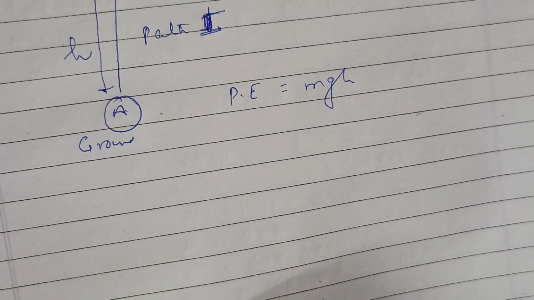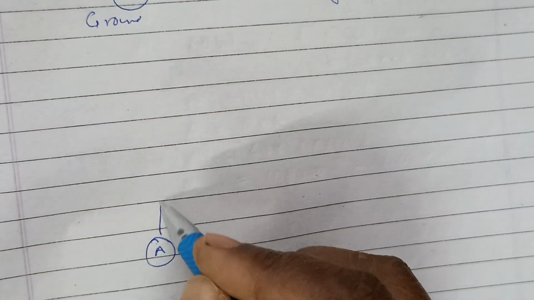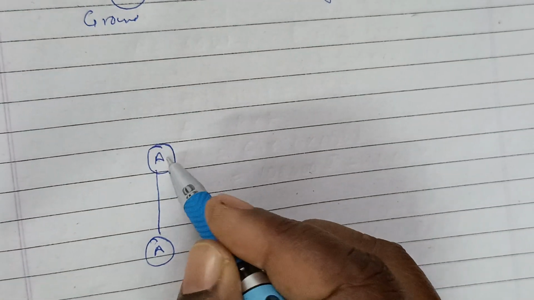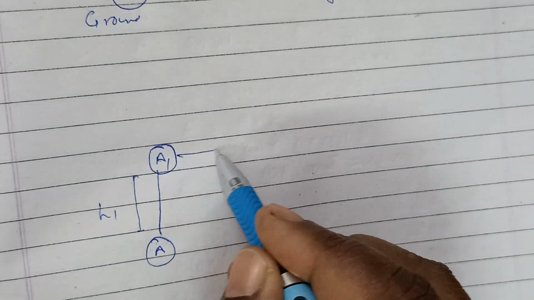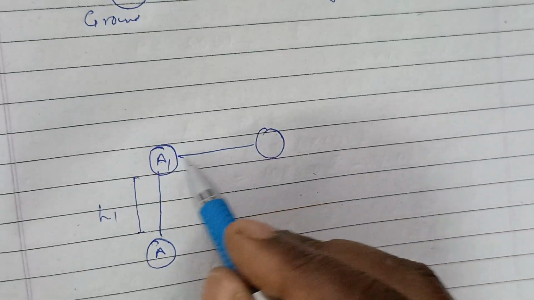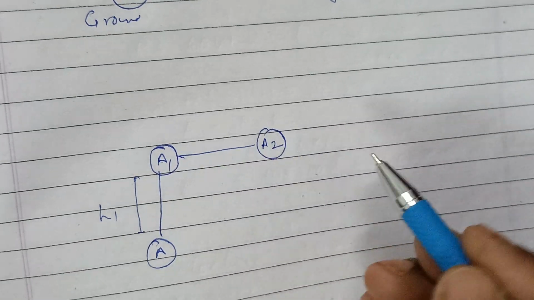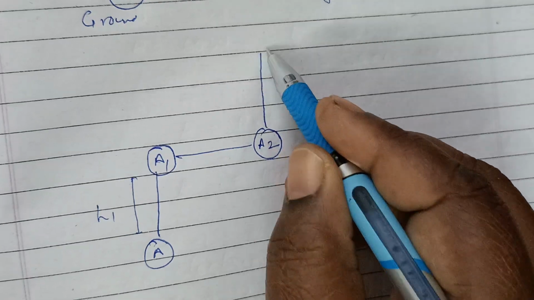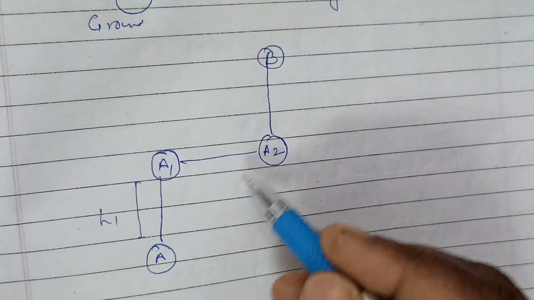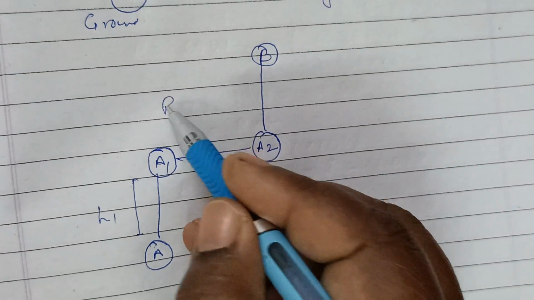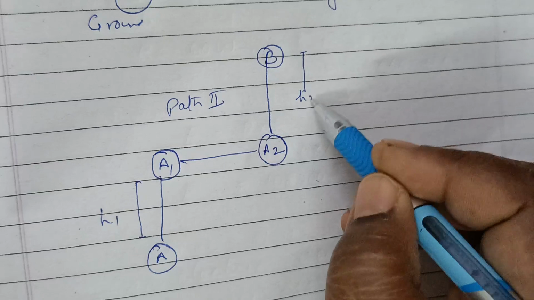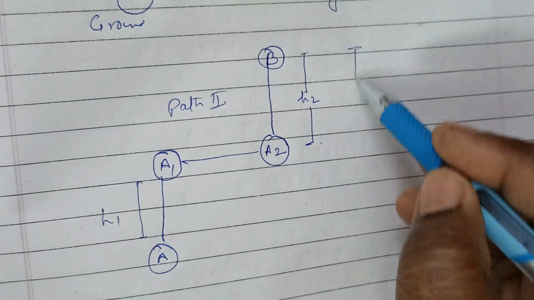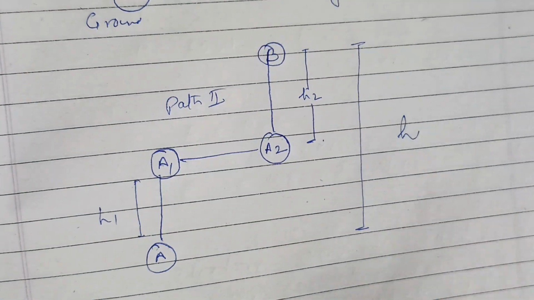Suppose that initially the ball is at A. Now from here I have taken this ball to A1. This is another position, and its height I have taken as h1. From here I have just shifted it at the same height to A2, and then again I have taken it to B. This is the second way, means I have taken the second path. There are two paths I have taken, and this height is h2. Total height from the ground is h.